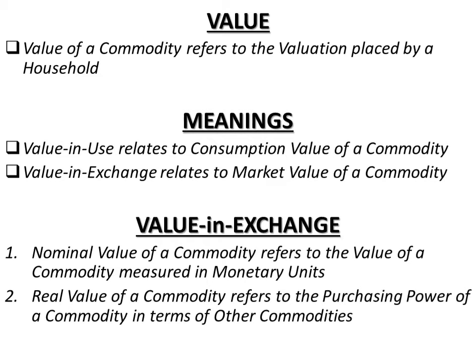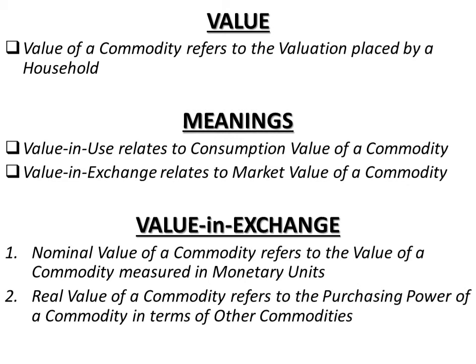Water has very low exchange value in terms of price, right? It has very low value in exchange but very high value in use, so they are not bearing any necessary relationship. On the other hand, luxury commodities such as diamonds, which have a low consumption value, that is value in use, have a very high market value.